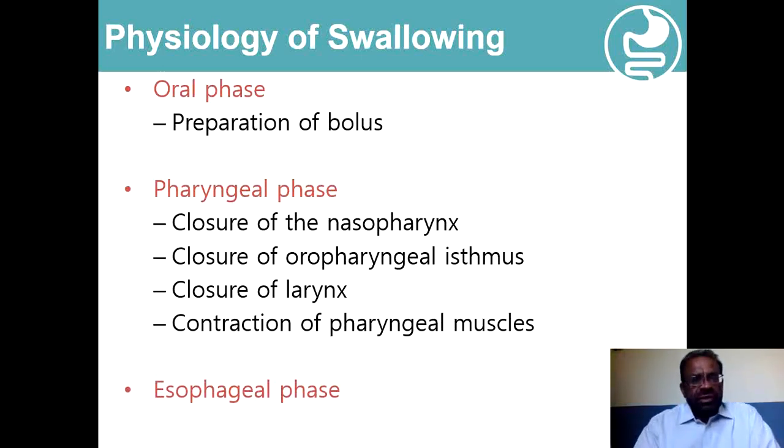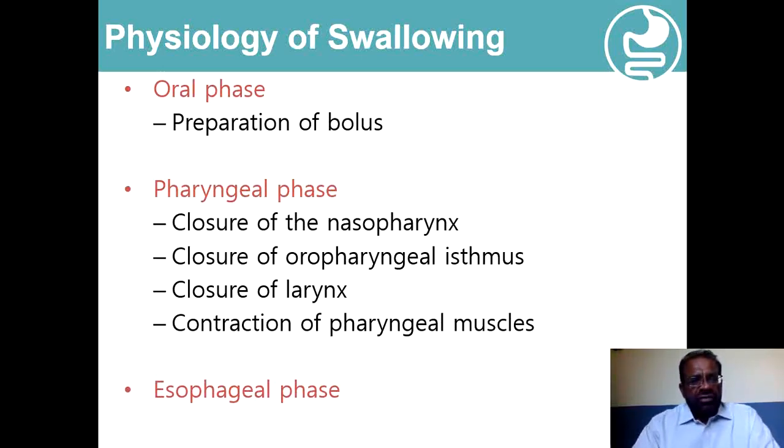The oral phase consists of two parts. Number one is the preparation of the bolus, where after mastication and lubrication with saliva, the food is converted into an appropriate size of the bolus. And in the second part of this oral component of swallowing, this prepared bolus of the food is then transferred from the oral cavity into the pharynx.